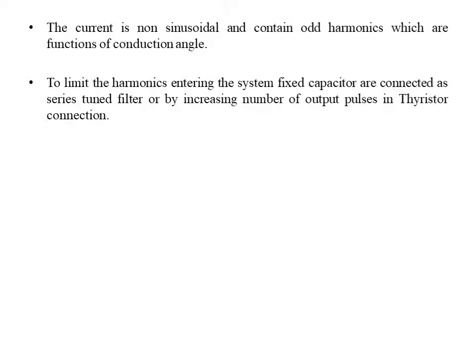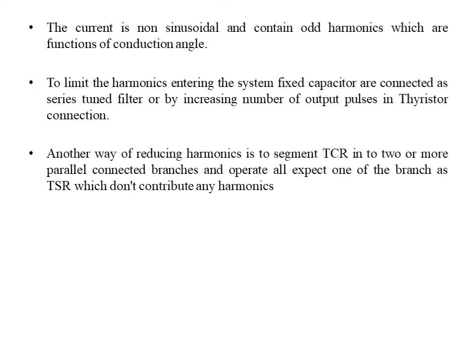So if we increase the capacitive reactance to a large value, we can easily eliminate the harmonics present in the system. Another way to reduce the harmonics is to segment TCR into two or more parallel connected branches and operate all except one of the branches as TSR, which don't contribute any harmonics.